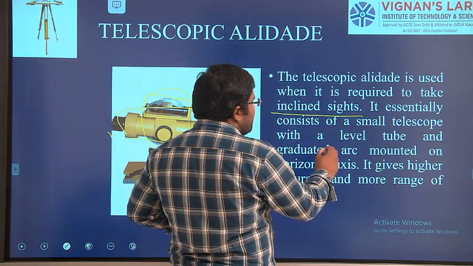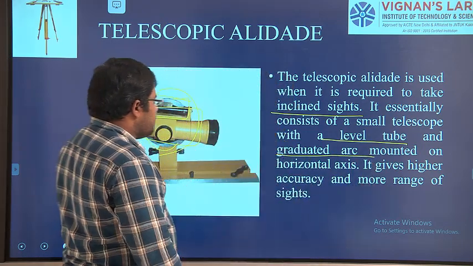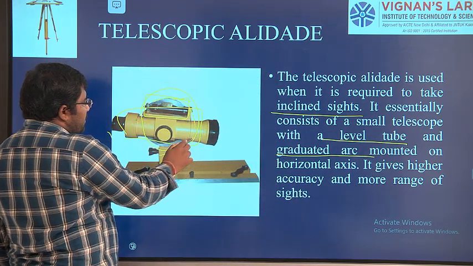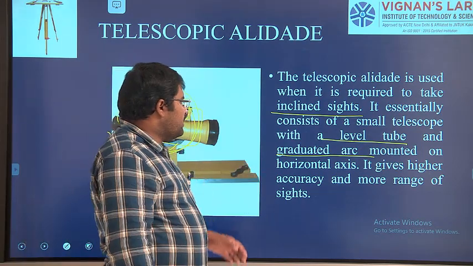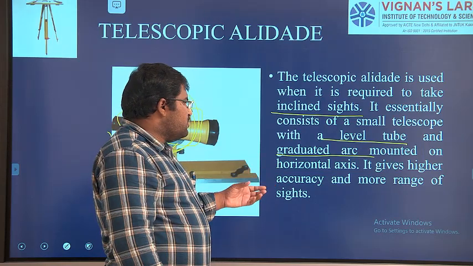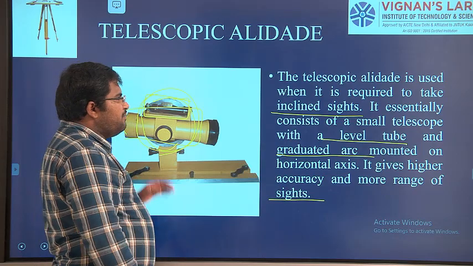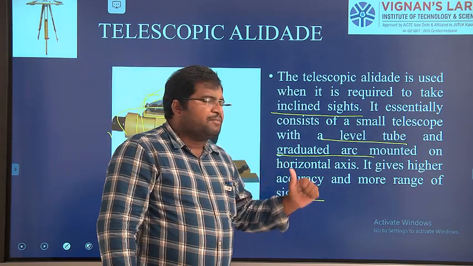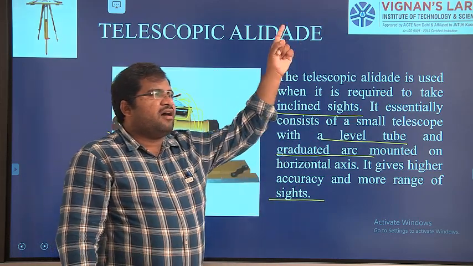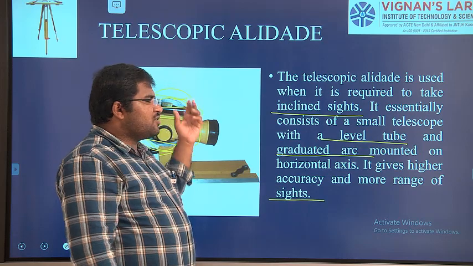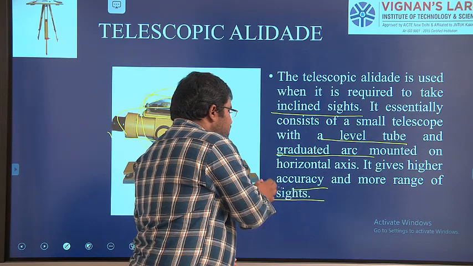A small telescope with a level tube and a graduated arc mounted on the horizontal axis. This is the graduated arc, where all the angles are measured. It gives higher accuracy and more range of sights. So with the help of these three advantages, one, it is going to take the inclined sights, and second, it is going to take very long objects. With the help of the telescope we can see the object. And also it is going to give higher accuracy values.